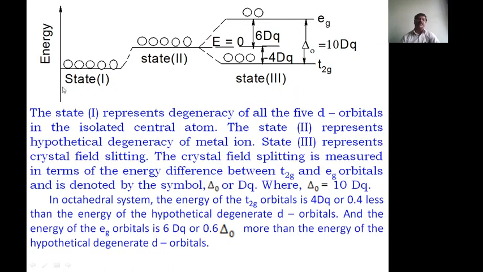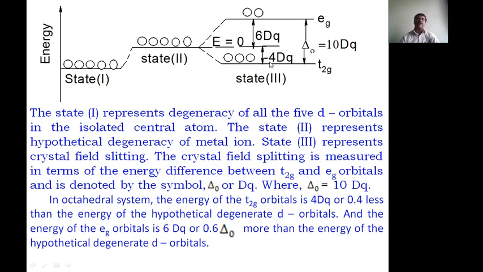Now here, this is the energy axis, and this is state 1, state 2 and state 3. State 1 is just the isolated atom. Suppose iron, Fe, has 26 electrons, and how they are arranged in the d orbitals can be explained in state 1. In state 2, after the oxidation state, suppose Fe plus 2 or Fe plus 3, electrons are removed and they still have degenerate orbitals, so that is state 2. And the third one is under the influence of the ligands, where splitting happens.